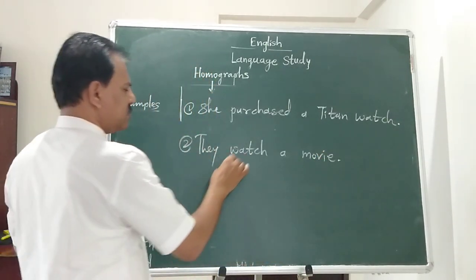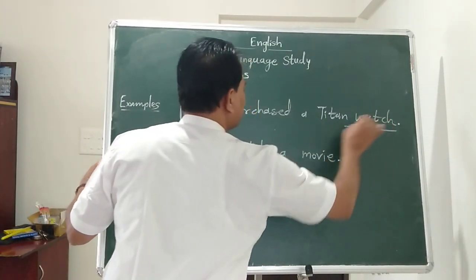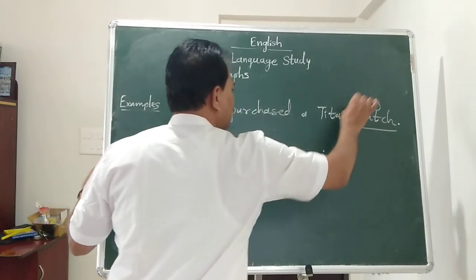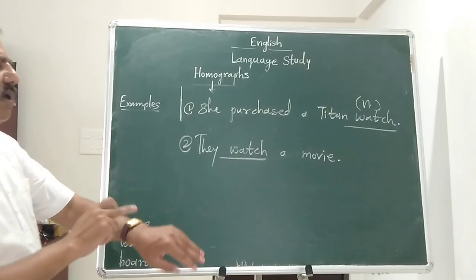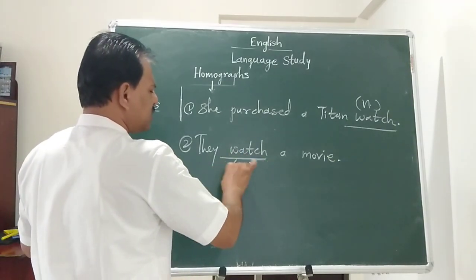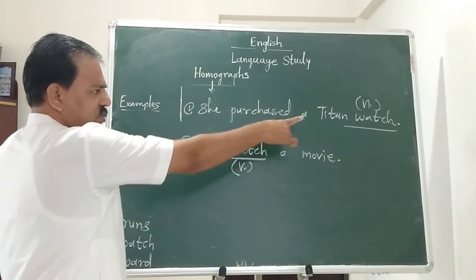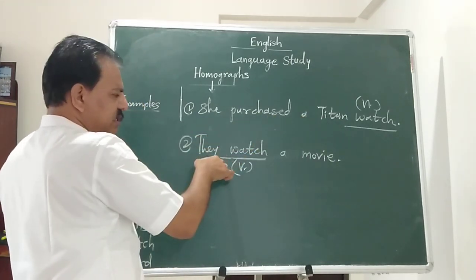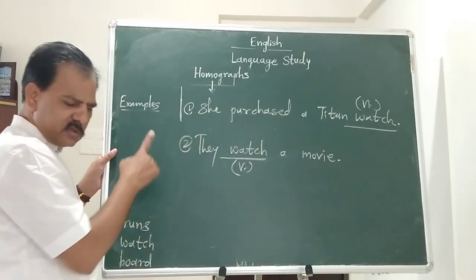So here, watch and watch. In example number 1, watch is used as a noun that we wear on a wrist, and here watch is a verb, an action word, to see. So same spelling, same pronunciation, but context is different, meaning is different.